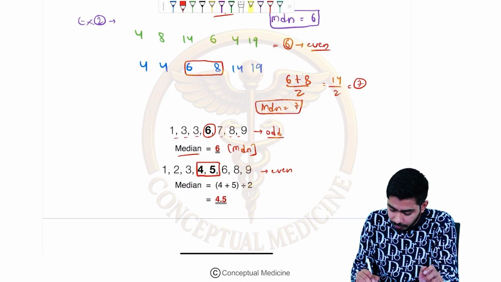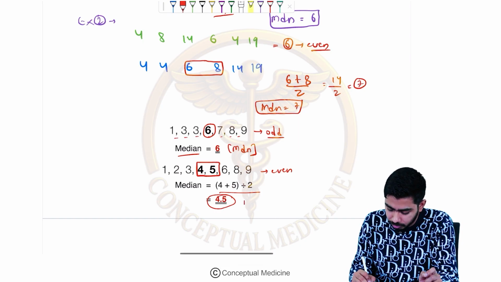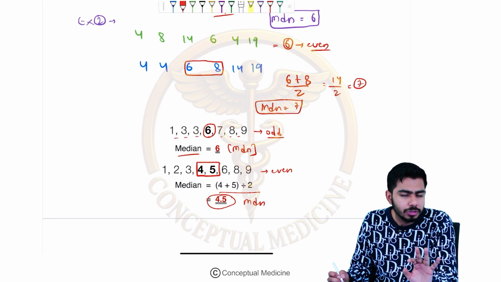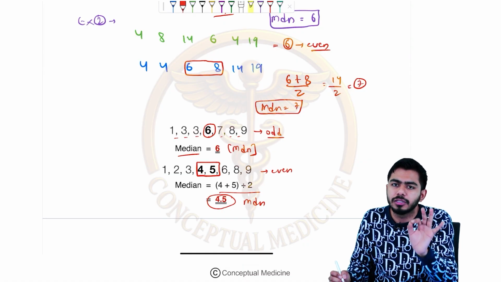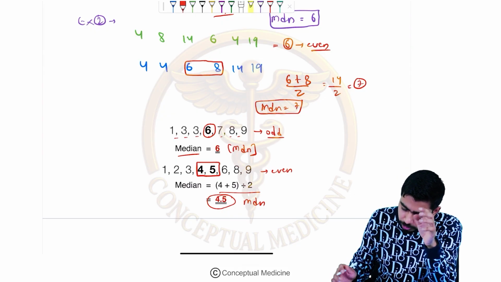So 4 plus 5 divided by 2, that becomes what? 9 by 2, that is 4.5. That is the median over here right now. Okay, I hope there is no doubt. There is no doubt in your mind regarding the calculation of median, right? I hope there is no doubt regarding that.